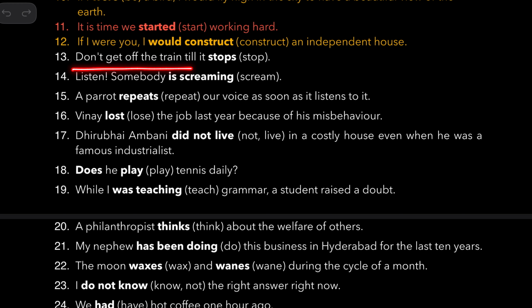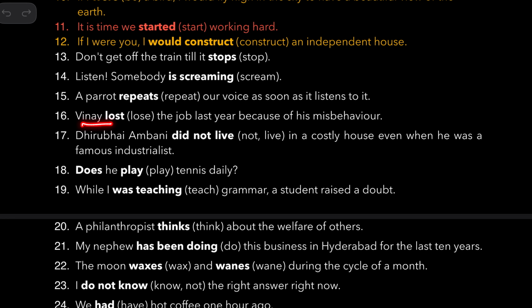Don't get off the train till it stops. So this refers to future, but then we still use present simple. Listen, somebody is screaming. So there is a hint that you should use present continuous here. A parrot repeats our voice as soon as it listens to it. So you are talking about a general thing, a general statement.